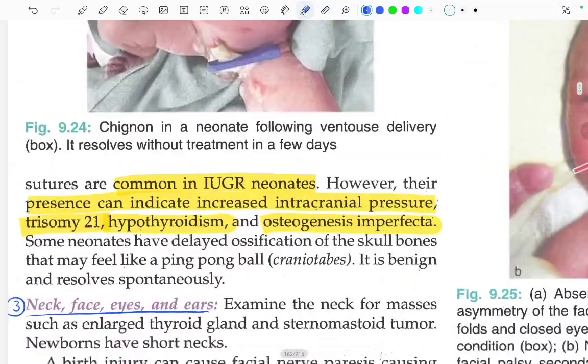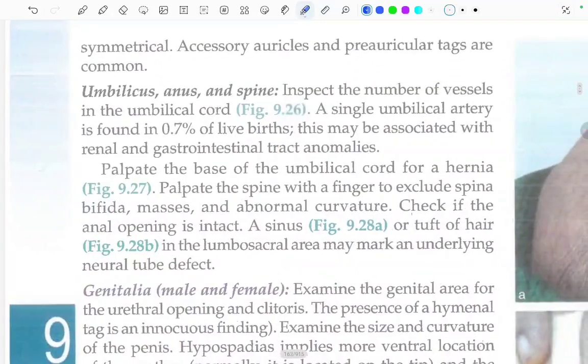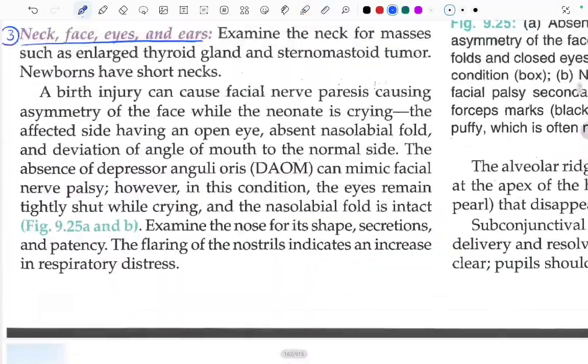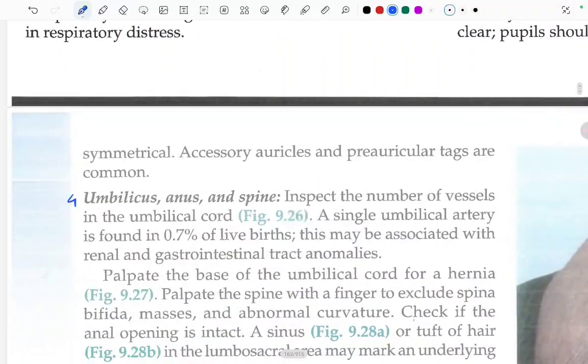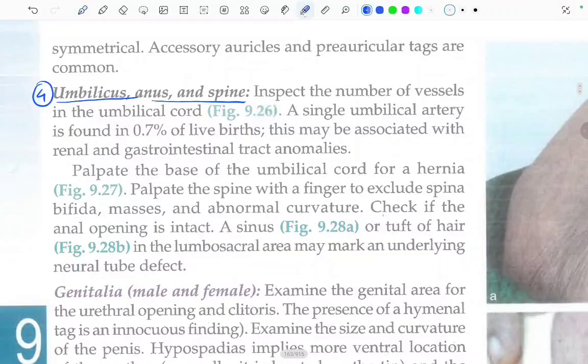Now we read about neck, face, eyes and ears. Now let's read about the umbilicus, anus and the spine. Inspect the number of the vessels in the umbilical cord. A single umbilical artery is found in 0.7% of the live births, and this may be associated with renal and gastrointestinal tract anomalies.